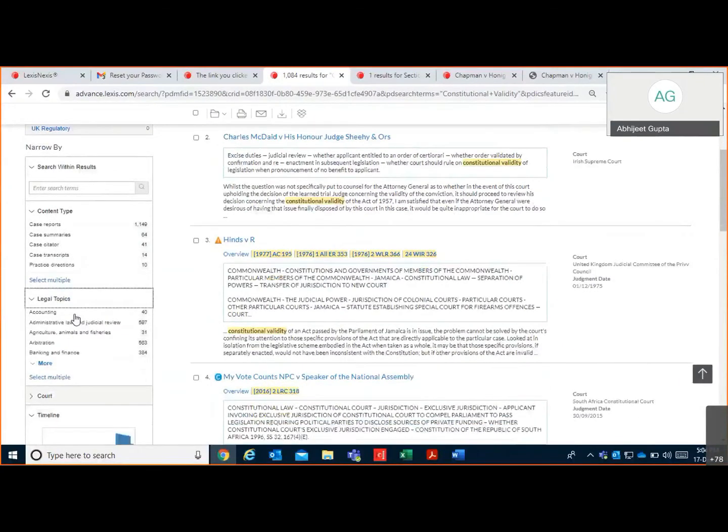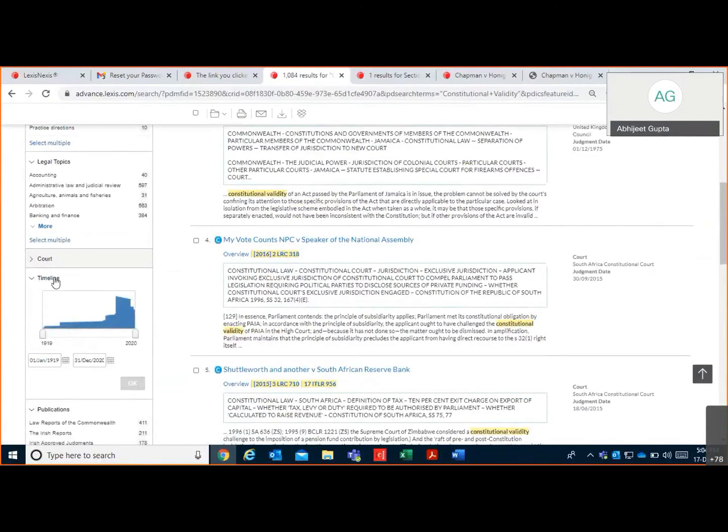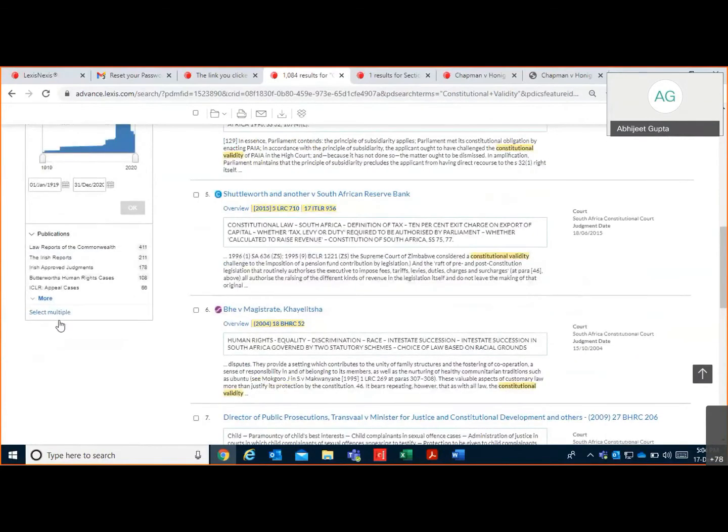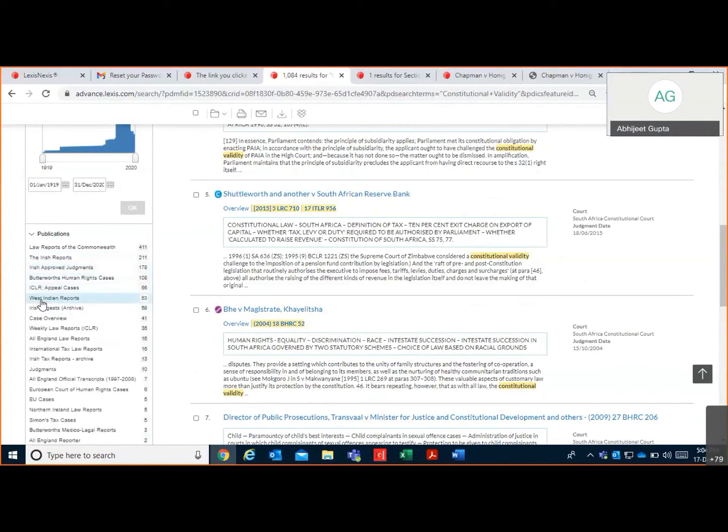Then legal topic, then court, timeline, and publication, right? So these are the publications which we cover in UK jurisdiction, like Law Reports of the Commonwealth, Irish Reports, Butterworths, ICLR, then Weekly Law Reports, All England Law Reports, right?